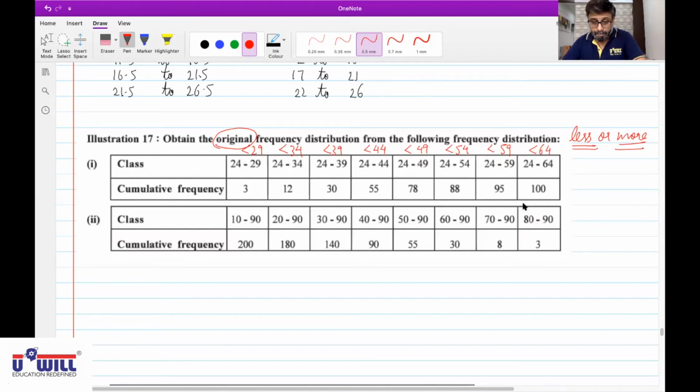Now, Dev Shah, unmute yourself. Yes, sir. Less than 29, less than 34, less than 39, 44 and so on. What will be the classes when you make the original frequency distribution?